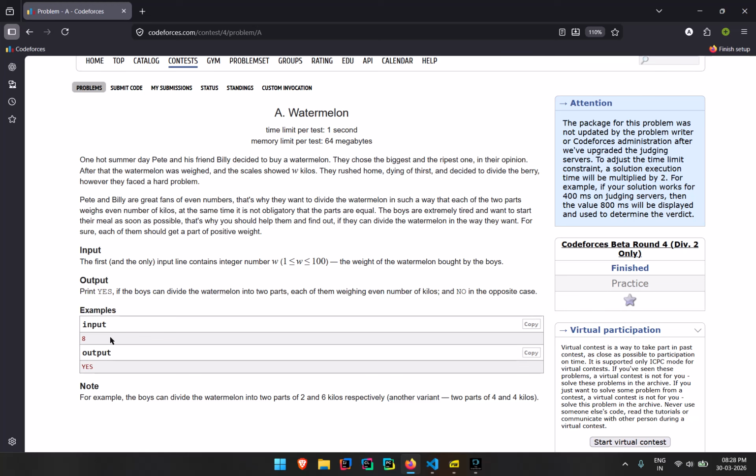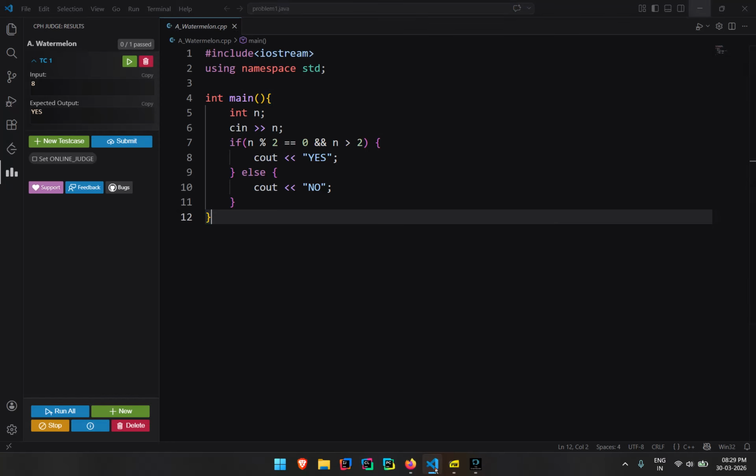So we need to return whether I can divide this 8 into even parts. Even parts means when I divide it into 2 and 6, the 2 is even and the 6 is even, so each friend gets an even part. Got it? You could divide this into 4 and 4, or 2 and 6, or something like that. You need to divide it at least once. That's the basic question. If you did not understand what I'm trying to say over here, you just read the question. It's pretty simple.